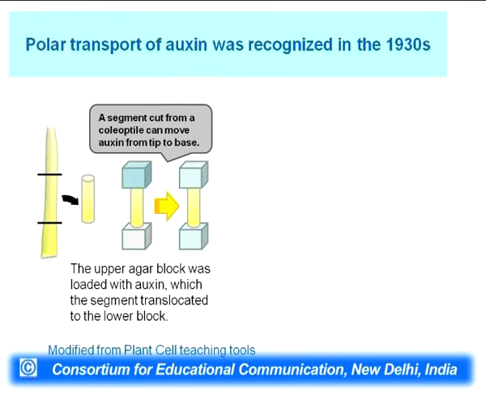Another experiment I will tell you about is polar transport. If you recall the experiments that I told you, this experiment is also a similar one. What you can see here is a coleoptile. The tip part of this coleoptile has been removed and placed on an agar block. So, this is the agar block where the auxin has been collected, and now a small stem fragment is cut out. What has been done is that you take the stem, put the agar block on the top, and see how much auxin is collected down below.